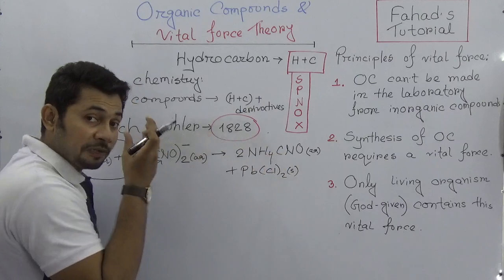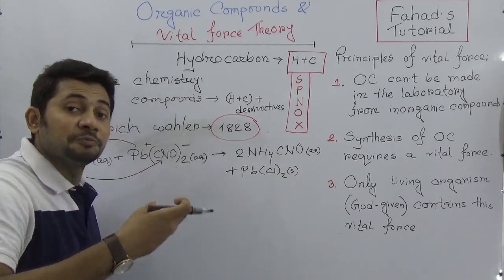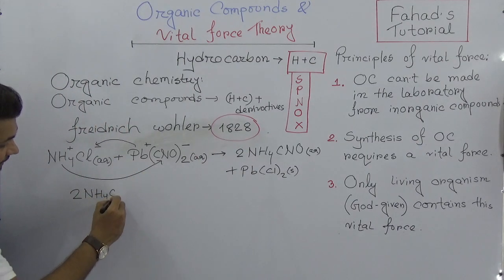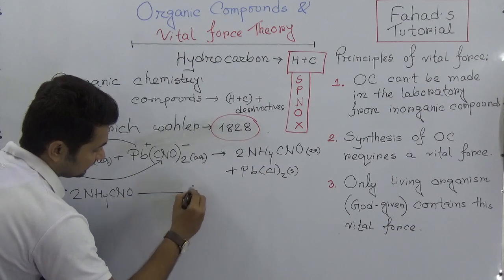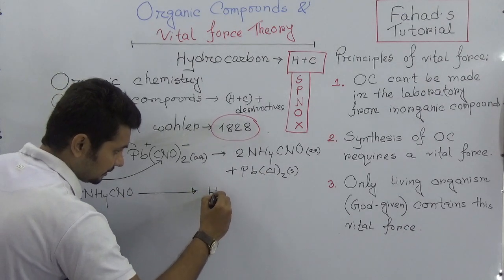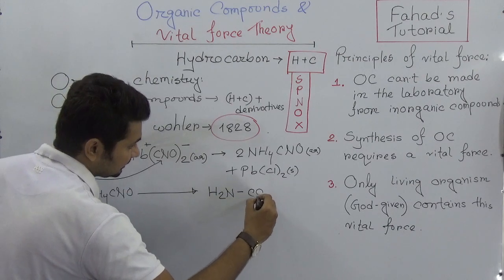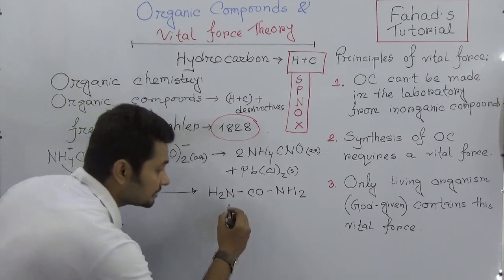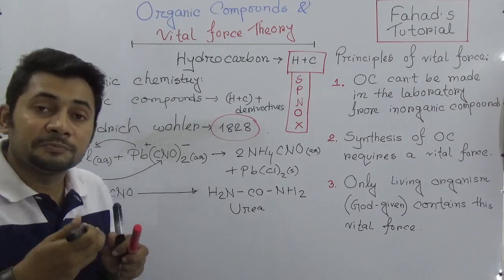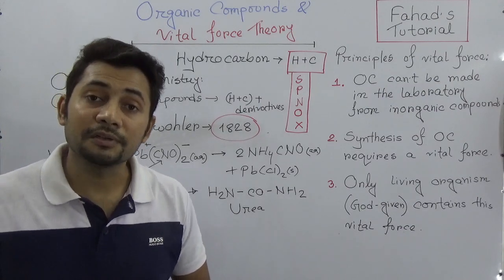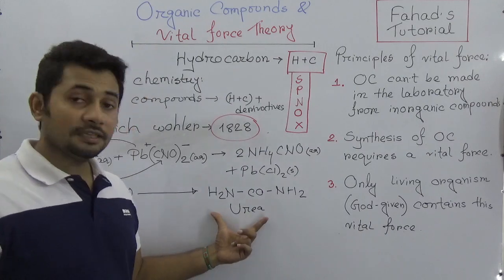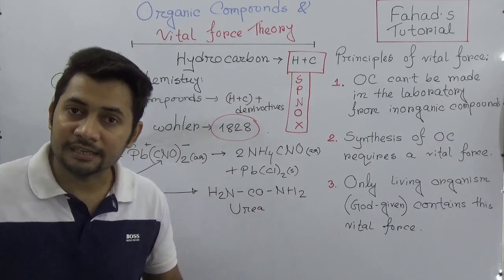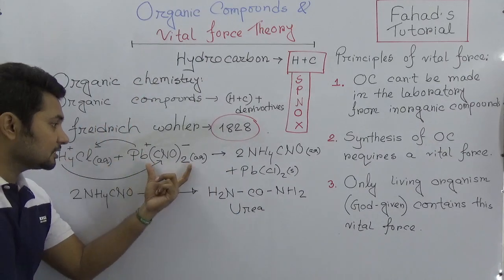When ammonium cyanate was prepared, it was reorganized to produce urea. How does it happen? This ammonium cyanate was reorganized to produce H2NCONH2, and this is urea, because it was previously synthesized from the urine of mammals, and this is an organic compound. So first in 1828, surprisingly and suddenly, Frederick Wöhler was mixing these two aqueous solutions